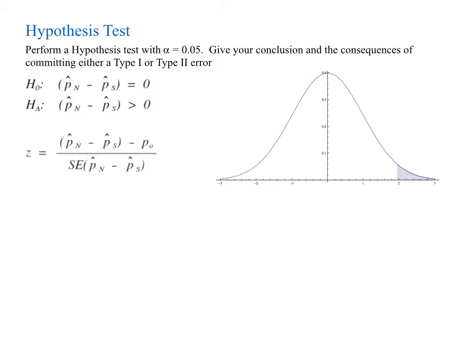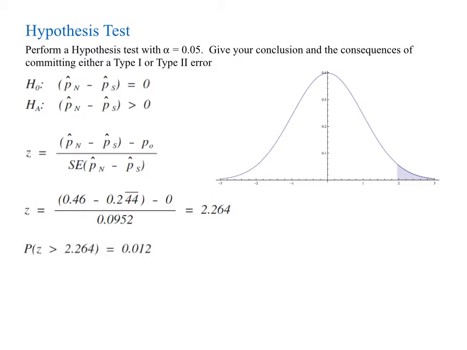So we calculate a z-score based upon the difference of the observed proportions, minus the null proportion, which is 0 in this case, divided by the standard error. Well, we do the calculation. We get the following z-score of 2.264. And we calculate the probability of getting that z-score, which is 0.012.